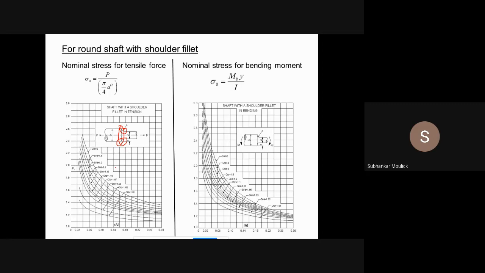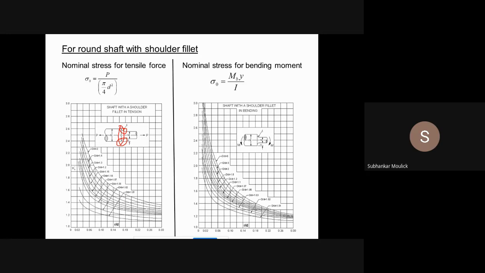Since a body is subjected to tension, and since it is a shaft, the cross section of the shaft is circular, what will be the area? Area will be again pi by 4 into d square. But which d? Capital D or small d? This particular shaft is having a diameter capital D. This particular shaft is having a diameter small d. Which d will I take? While calculating, as you have said, I will take the smallest diameter cross-sectional shaft, small d. That means your sigma nominal becomes P divided by the cross-sectional area, pi by 4 into d square. You will get the value of sigma naught.